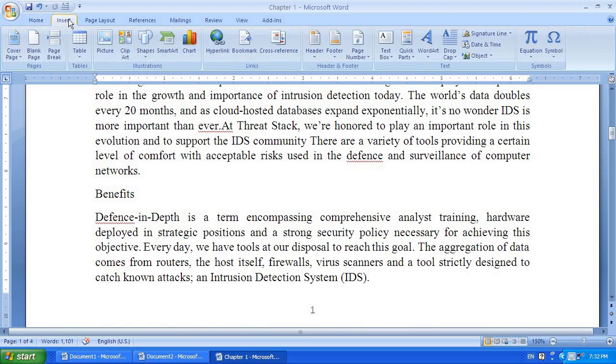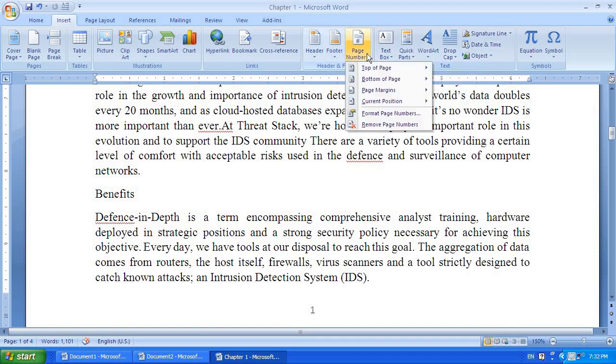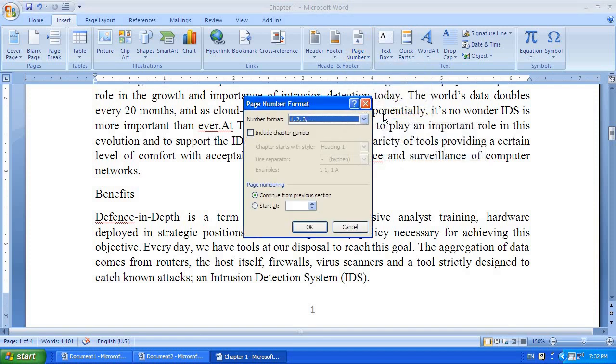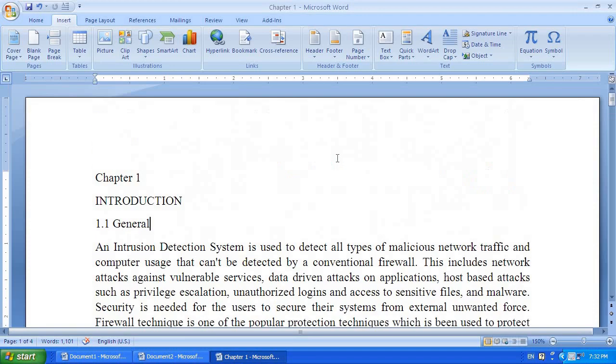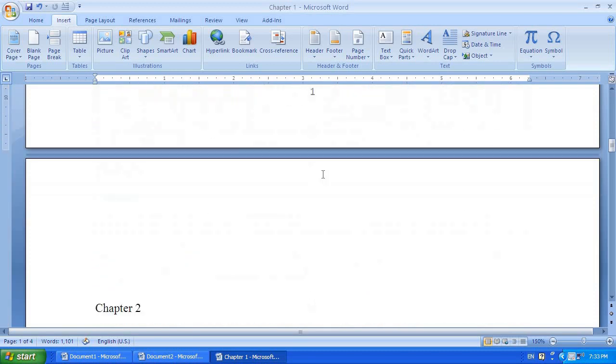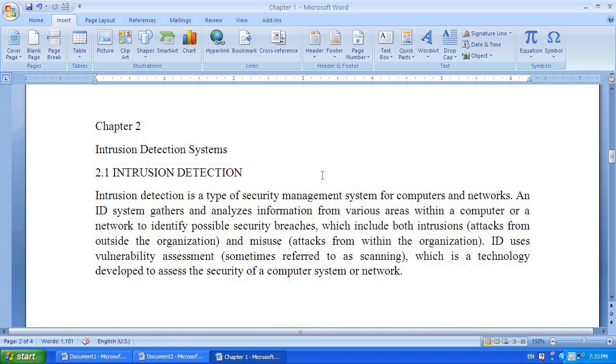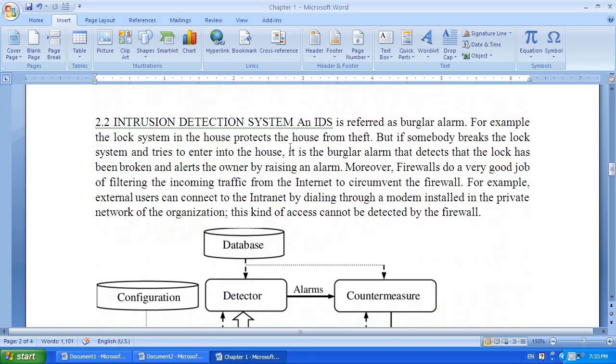You will go here, to Insert, Page Numbers. Here click Format Page Numbers. Let us believe that this is the bona fide certificate, and the next one is the certificate of evaluation, all those things.